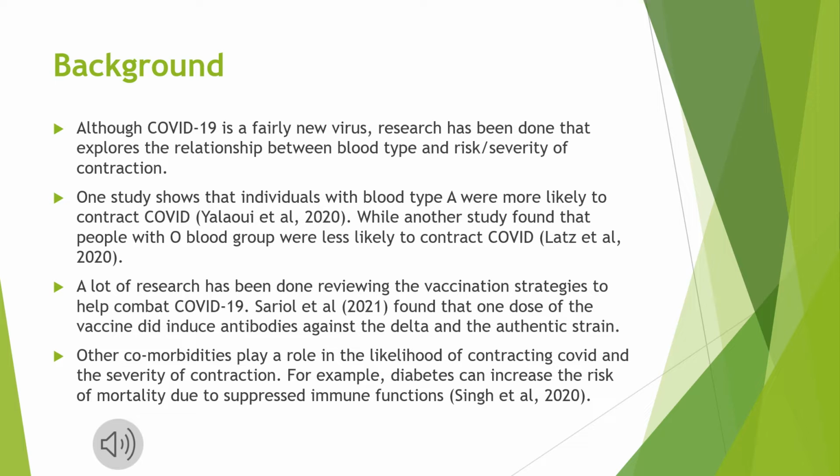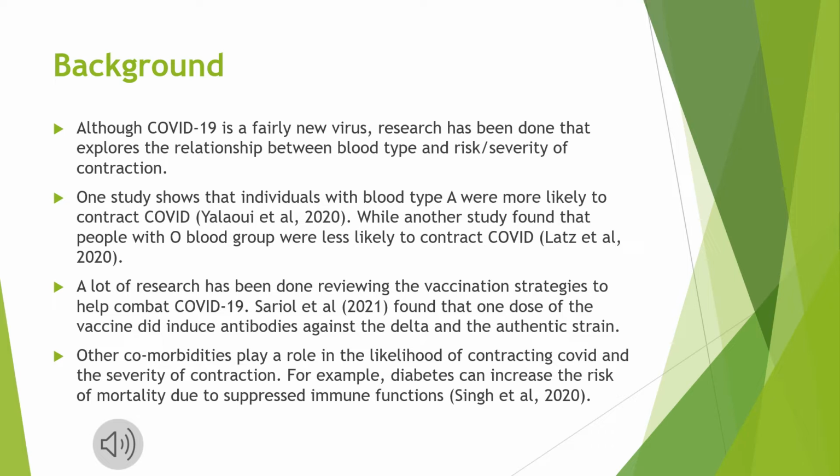So although COVID is a fairly new virus, there has been research done that specifically explores the relationship between blood type and the risk and severity of contraction. One study found that individuals with blood type A were more likely to contract COVID, while another study found that people with the O blood group were less likely to contract COVID.